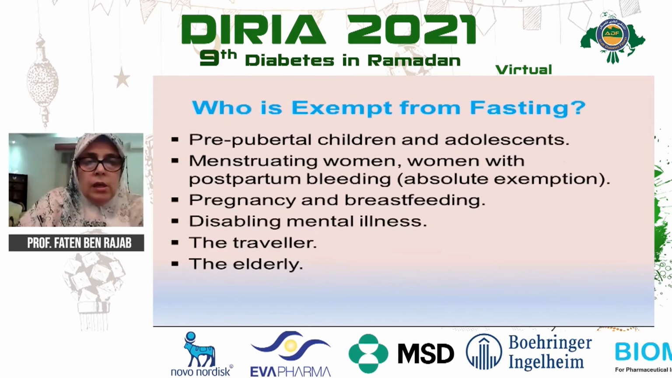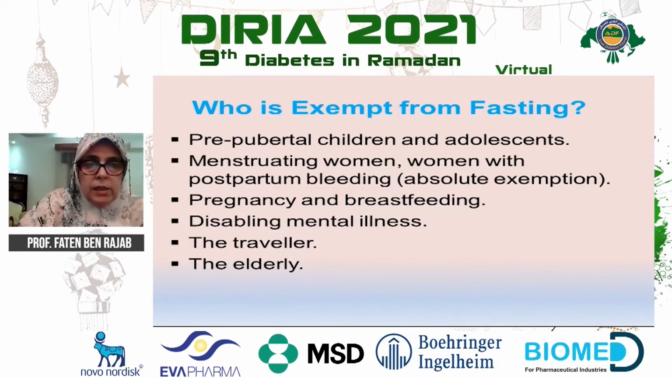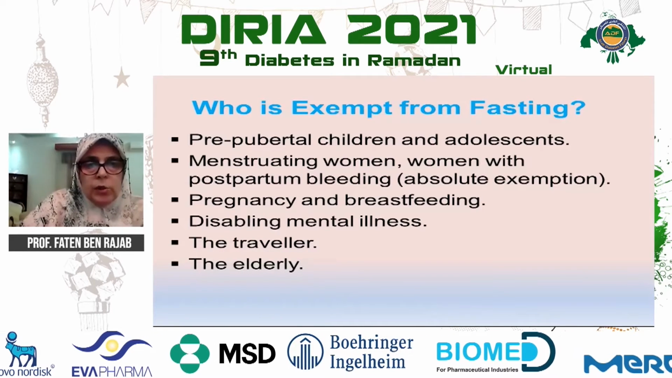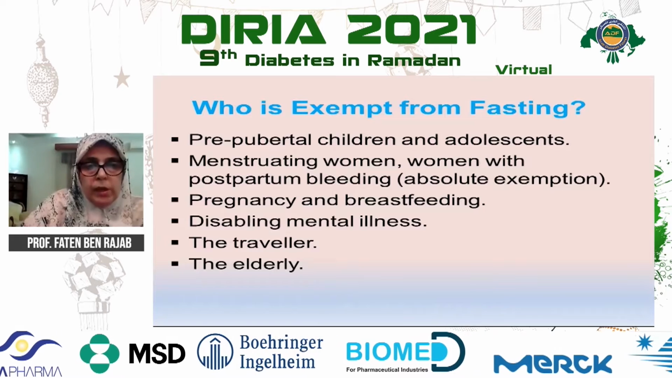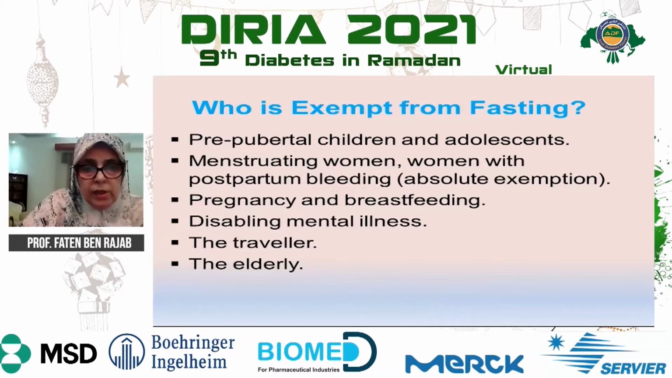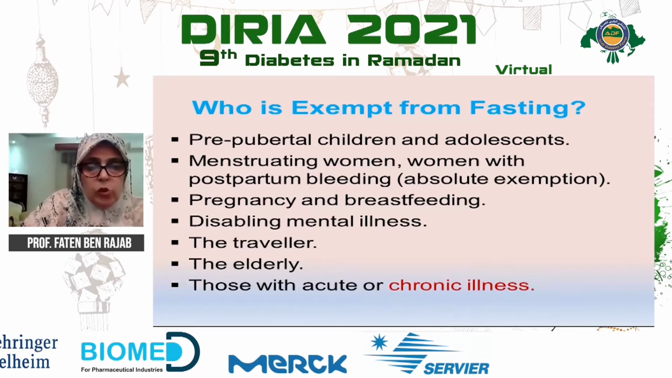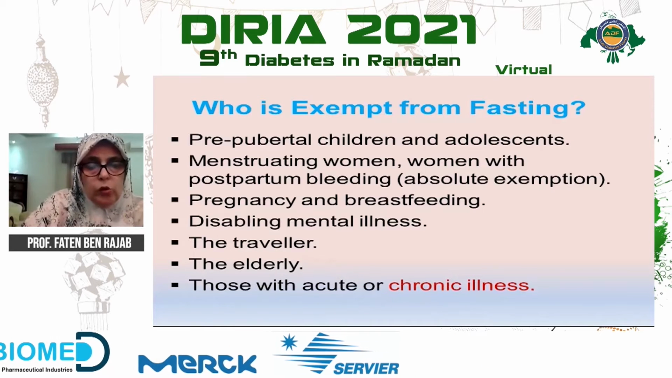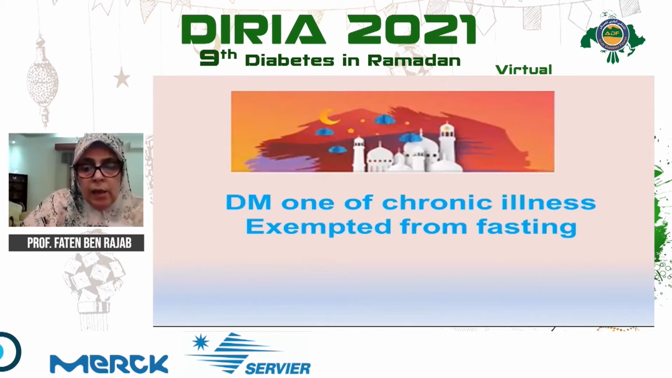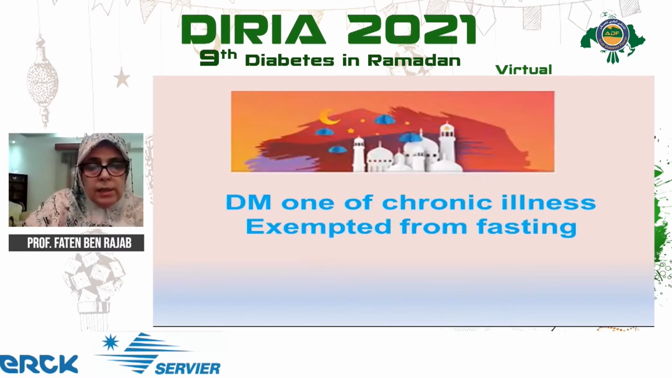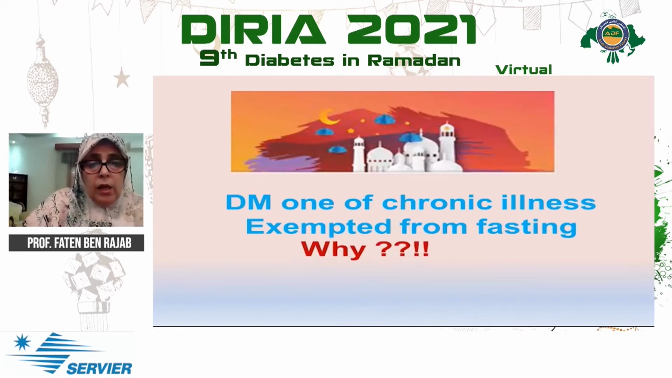ketoacidosis. The people who are exempted from fasting are prepubertal children and adolescents, menstruating women and women with postpartum bleeding, pregnant and breastfeeding women, those with mental illness, travelers, the elderly, and, most relevant for us, those with acute and chronic illness. Diabetes mellitus is one of the chronic illnesses exempted from fasting.